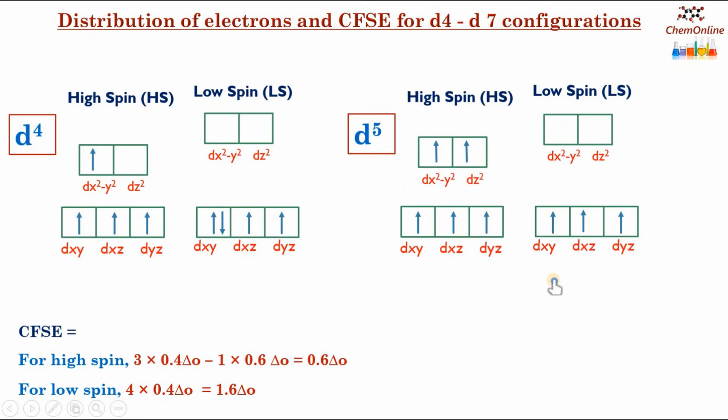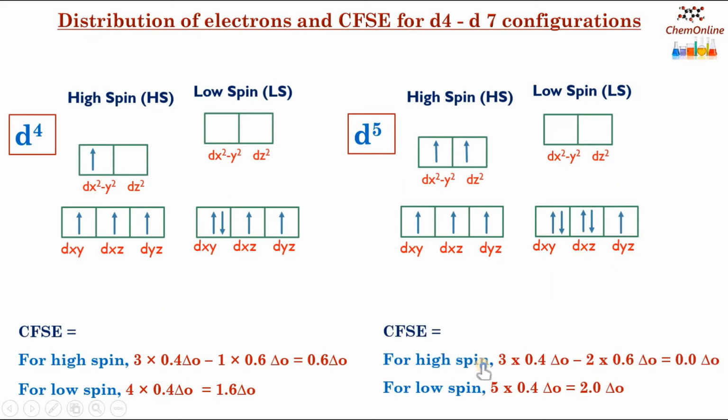And if the ligand is strong, then the last 2 electrons will get paired up in the lower energy orbitals, resulting in a low spin complex. And the CFSE will be, for high spin, 0 Δo, and for low spin, 2 Δo.